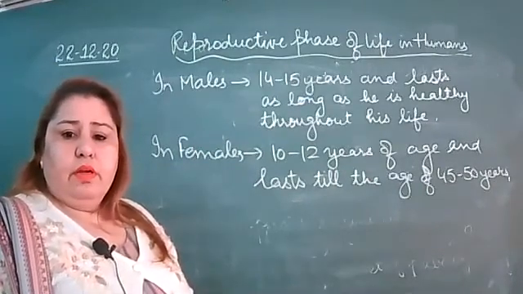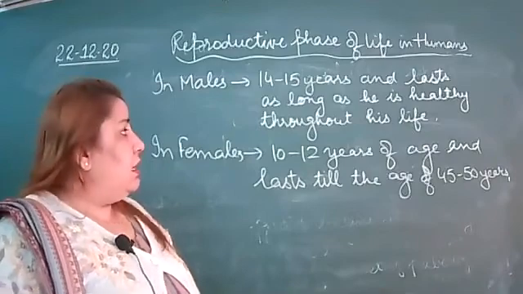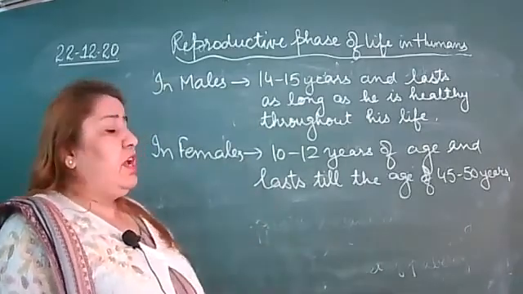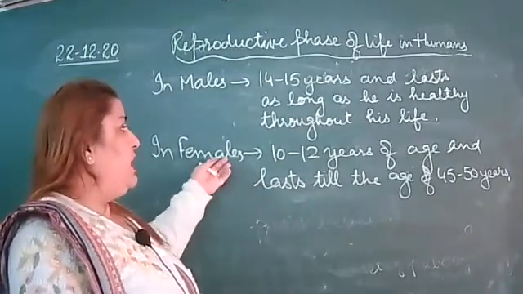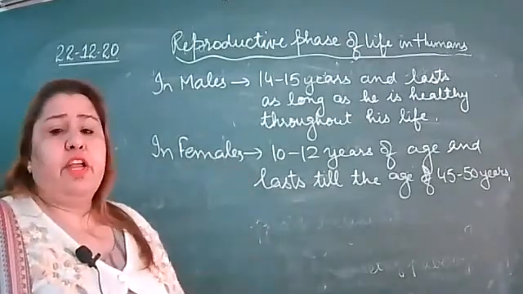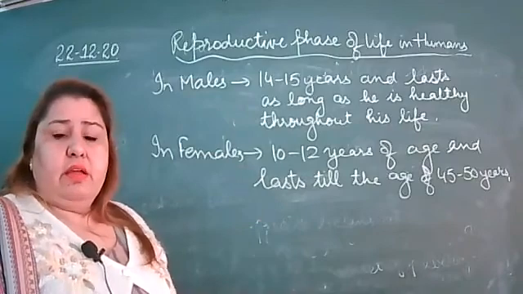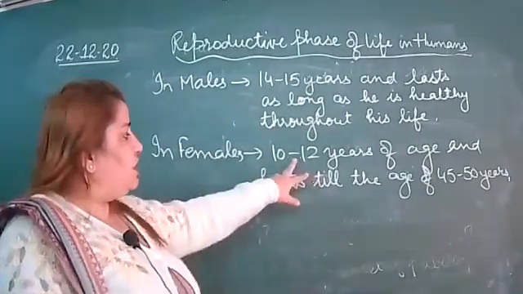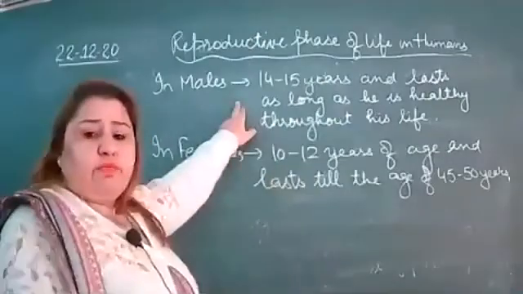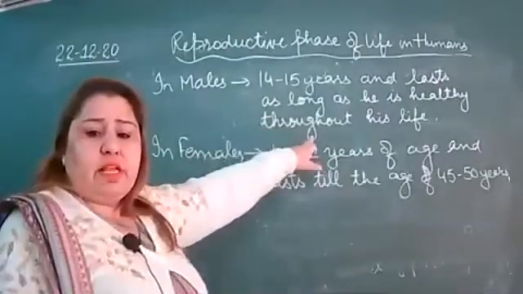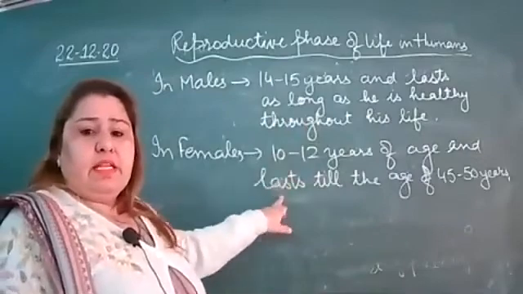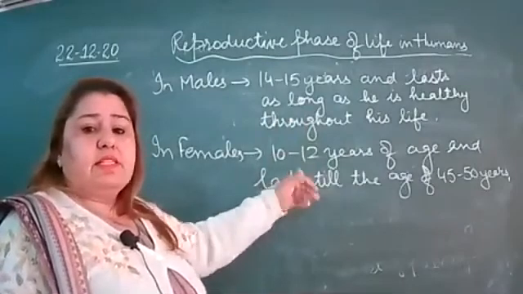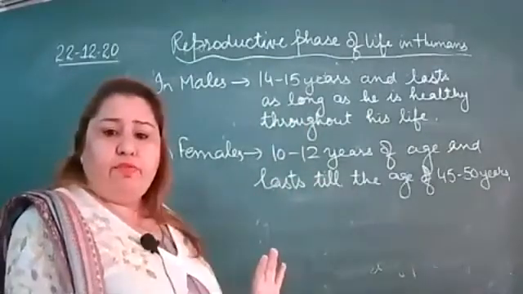Right, beta? Is it clear? After that, the two terms we are using are menarche and menopause. Menarche is the starting of this age, and menopause is the stoppage. In case of the males, you can see it is throughout life. Here we can see that at 10 to 12 years it starts and ends at 45 to 50.